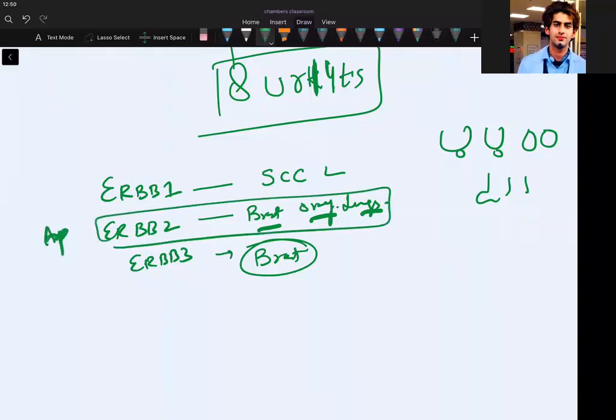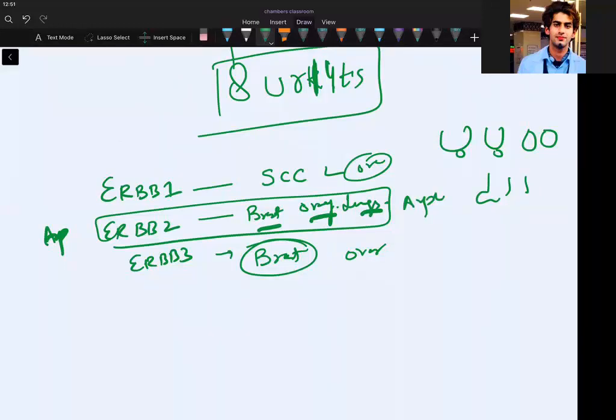ERB1 has overexpression. Remember, the problem is more amounts of growth factor receptor. And ERB3 also has overexpression. The middle one is amplification. Amplification means you have more than 2 copies, more copies of the gene.